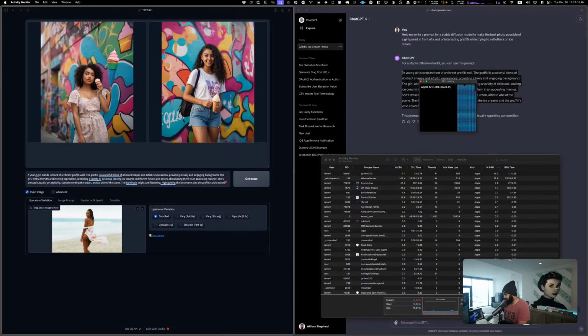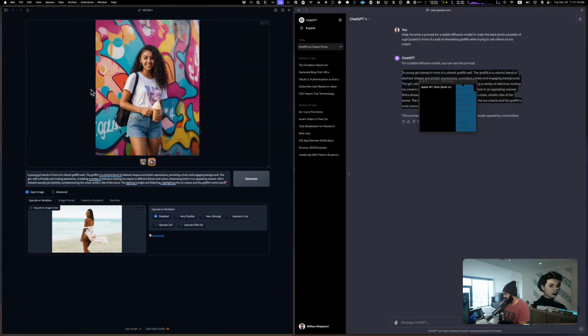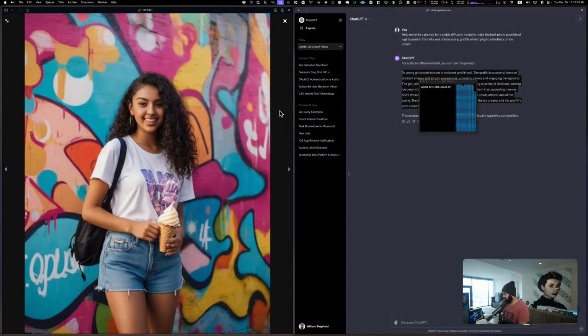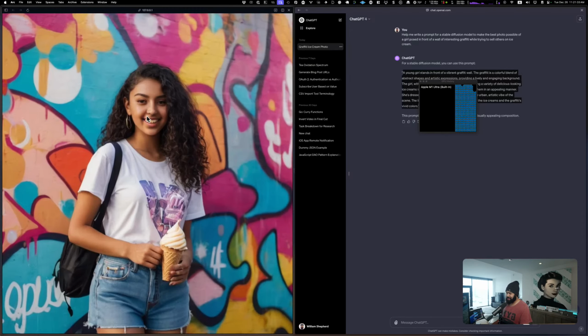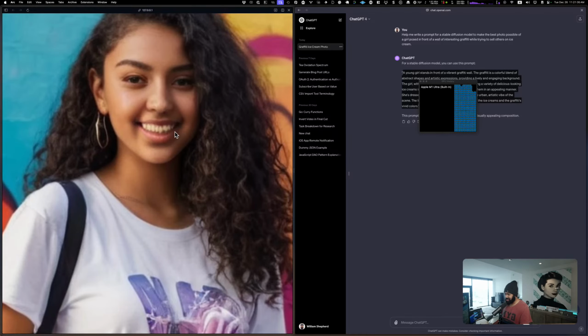All right, look at this. So we now have 2 images. One of them looks like actually a girl, like a kid girl. She looks too young. But yeah, let's look at these. All right, so this one looks a little scary to me. By the way, this is a fake image. This isn't a real person. It's the teeth though. Those are scary to me.